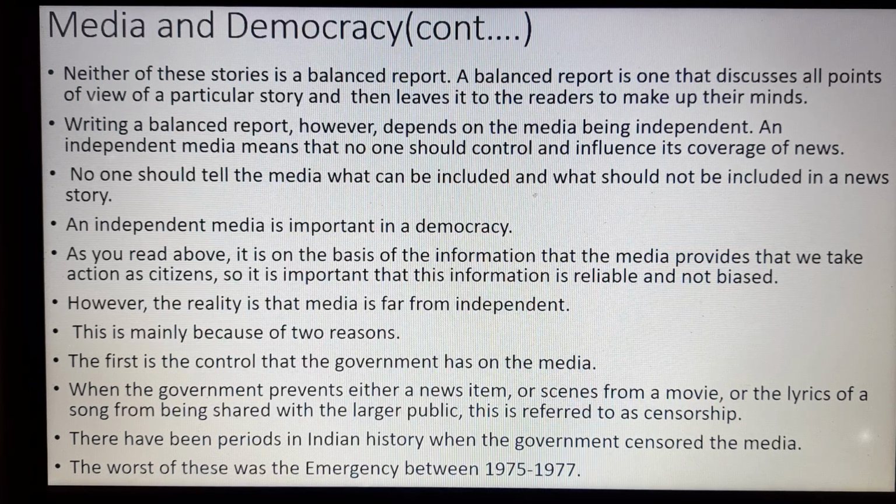This is mainly because of two reasons. The first is the control that the government has on the media. When the government prevents a news item, or scenes from a movie, or the lyrics of a song from being shared with the larger public, this is referred to as censorship. It means that not anything you can sing will come to the public. The censor board will remove the particular things which are not accepted by society.